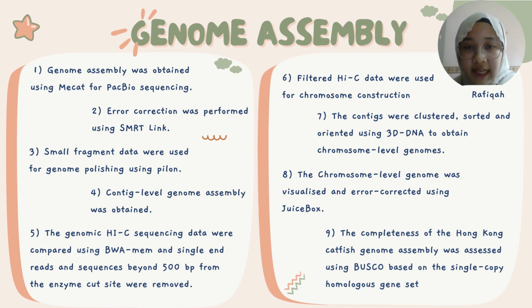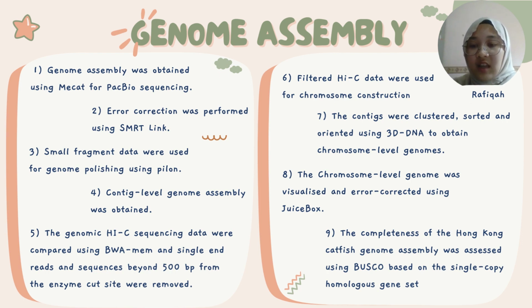The next method is genome assembly. A preliminary genome assembly was obtained using MECAT2 for PacBio sequencing. After the assembly was completed, error correction was performed in order to improve the accuracy of the assembled genome by identifying and correcting the errors. Next, small fragment data were used for genome polishing using Pilon. Finally, the contig-level genome assembly was obtained.